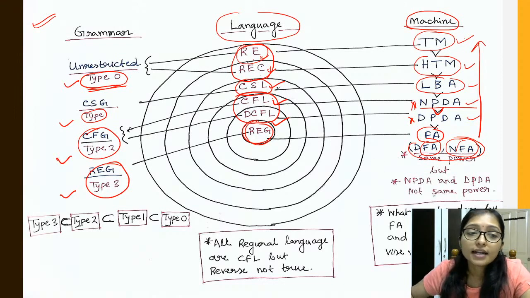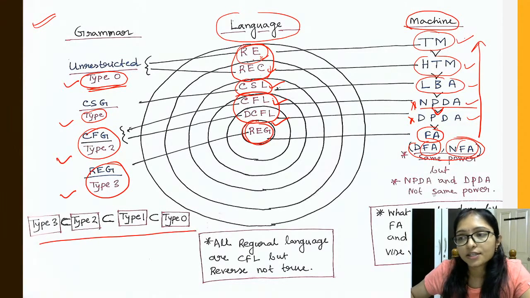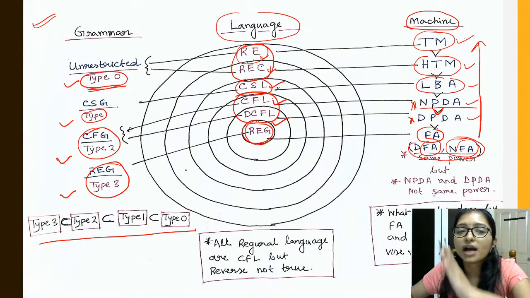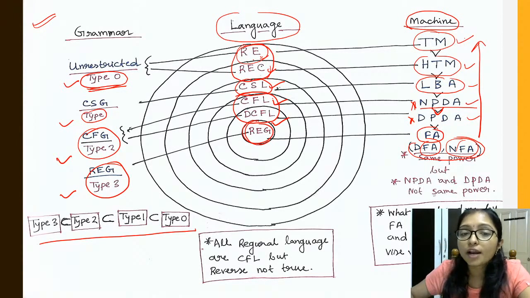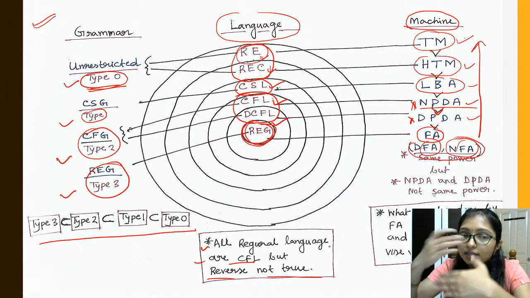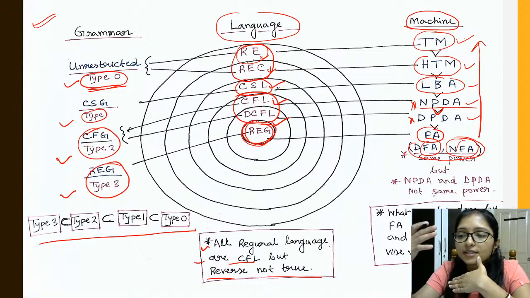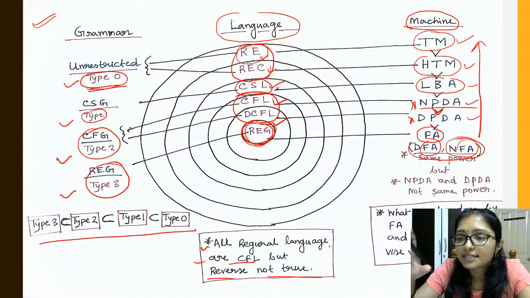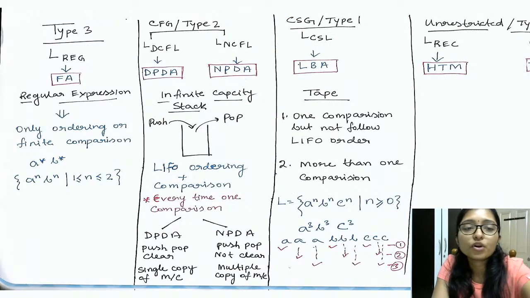Okay. Now subset and superset. So what is the superset? Type 3, then type 2, then type 1, then type 0, right? So all regular languages are CFL, but vice versa is not true, right? The reverse is not true because that is the subset and superset relation. So this chart is clear to everyone. Okay, from this chart it will be more clear.